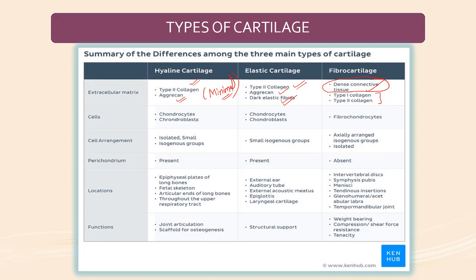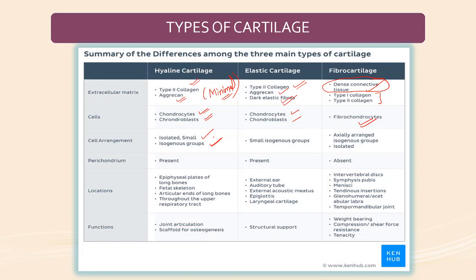Cells: hyaline cartilage has chondrocytes and chondroblasts. Chondroblasts further differentiate into chondrocytes. Elastic cartilage also has chondrocytes and chondroblasts. Fibrocartilage has some specialized cells, fibrochondrocytes. In hyaline cartilage, the cells are small, isolated, and isogenous.